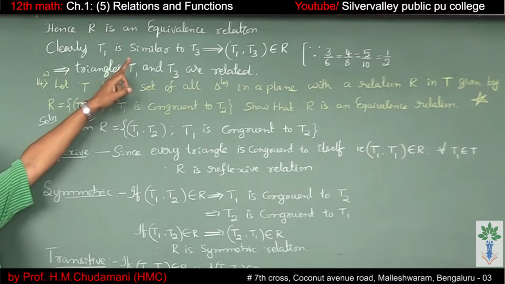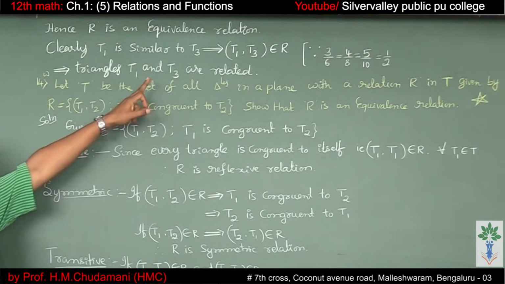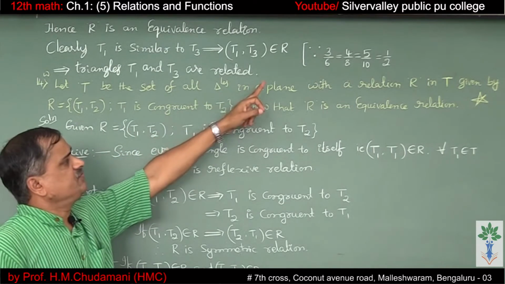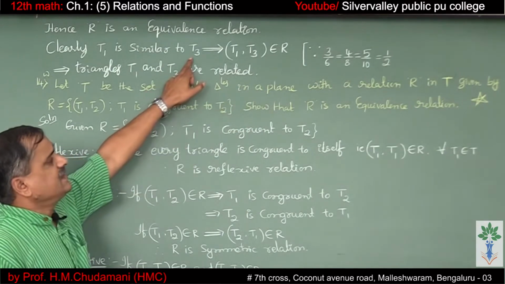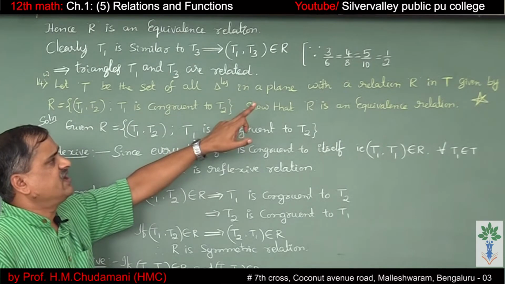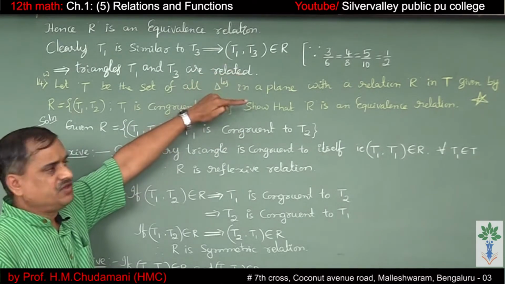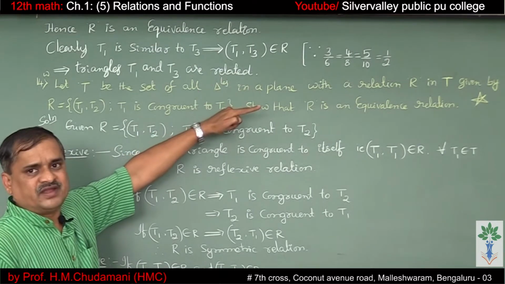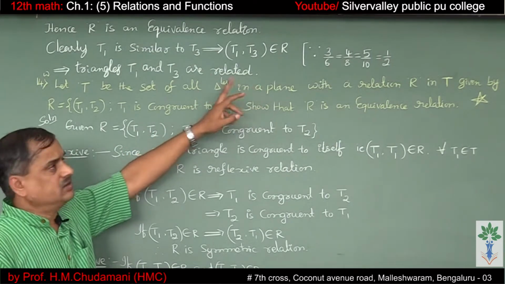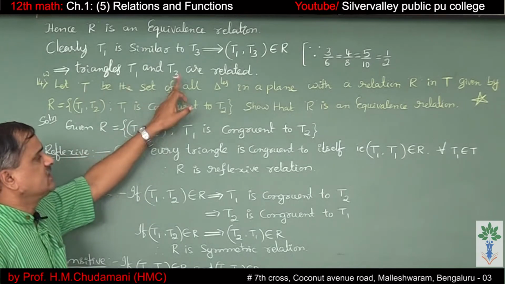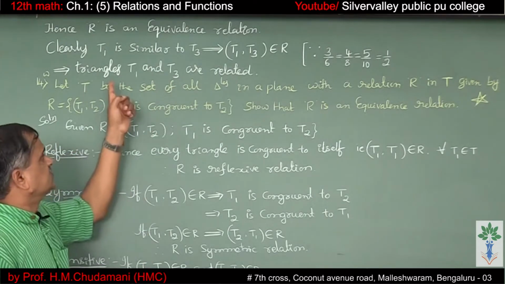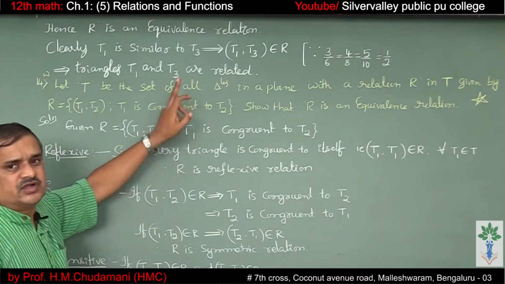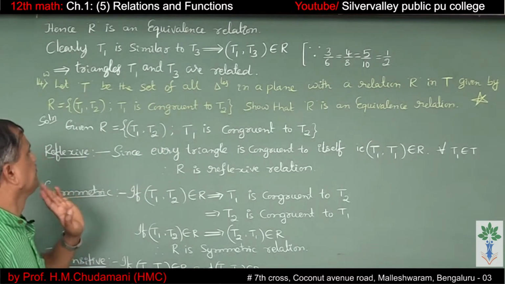Clearly, T1 is similar to T3, because T1 has the sides 3, 4, 5 and T3 has the sides 6, 8, 10. So, 3 divided by 6, 4 divided by 8, 5 divided by 10, they are proportional. That's why T1 and T3 are related. Whereas T1 and T2 are not related, the ratio is not the same. T2 and T3 are also not related.